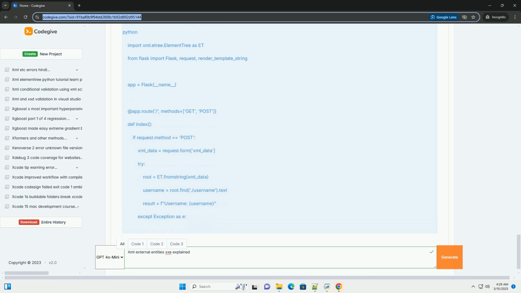/etc/passwd file. When the &xxe; entity is used within the username tag, the XML parser resolves it by reading the contents of /etc/passwd and inserting it into the username element. The vulnerable code then extracts the contents of the username element and displays it, leaking the contents of /etc/passwd.